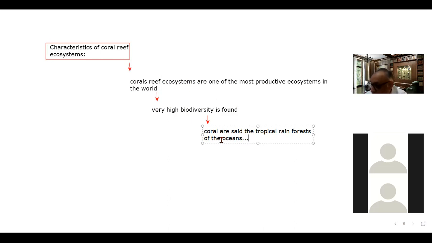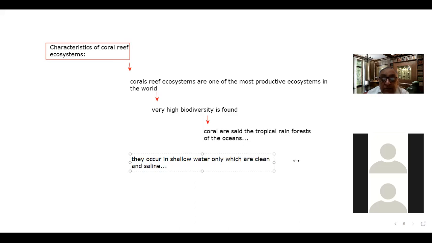The next thing is that they occur in shallow waters only, which are clean and saline, and where turbidity is low. So they live in those conditions only.